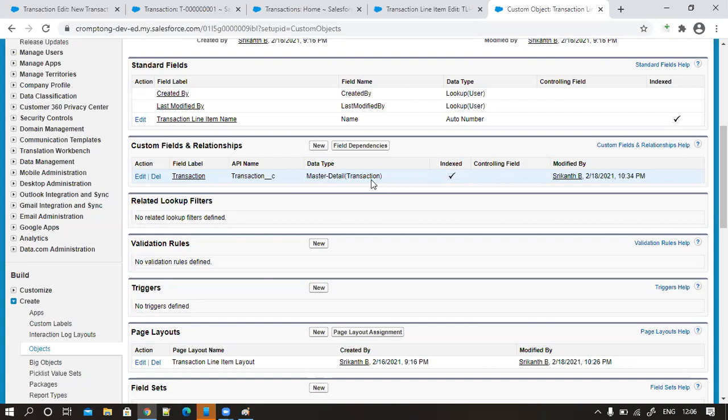There is an option for you to reparent it. Okay, boss, accidentally you chose the wrong record. Now you want to replace it. If that option is not enabled for you, you cannot. You're going to delete that sensitive information, right? So instead of deleting, you can update that sensitive information, right? So that's the reason Salesforce has given us that option, allow reparenting.